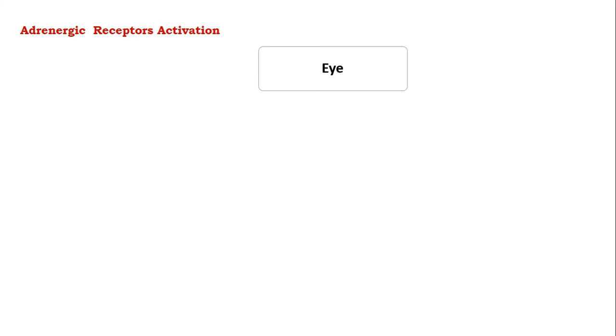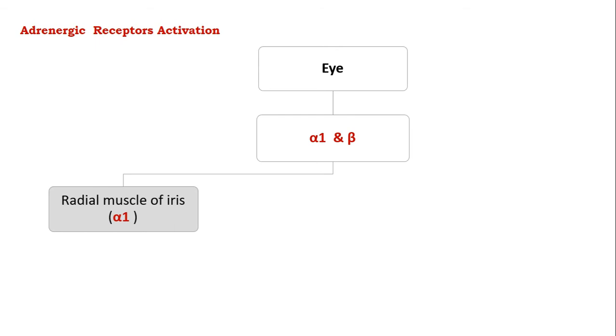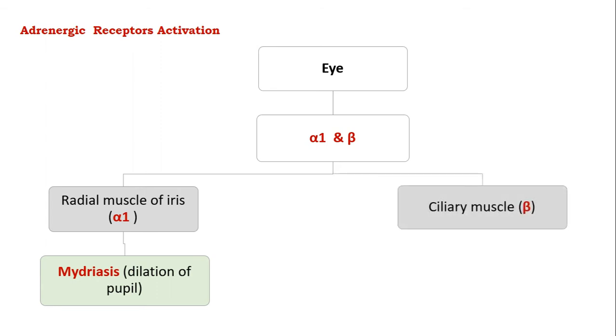So on the eye, when the adrenergic receptor gets activated, there will be alpha 1 as well as the beta receptors in the eye. So it will lead to activation of the alpha 1 receptors present in the radial muscles of the iris, leading to mydriasis, that is dilation of the pupil. Whereas on the ciliary muscles, you have got beta receptor that will lead to relaxation of the ciliary muscles.